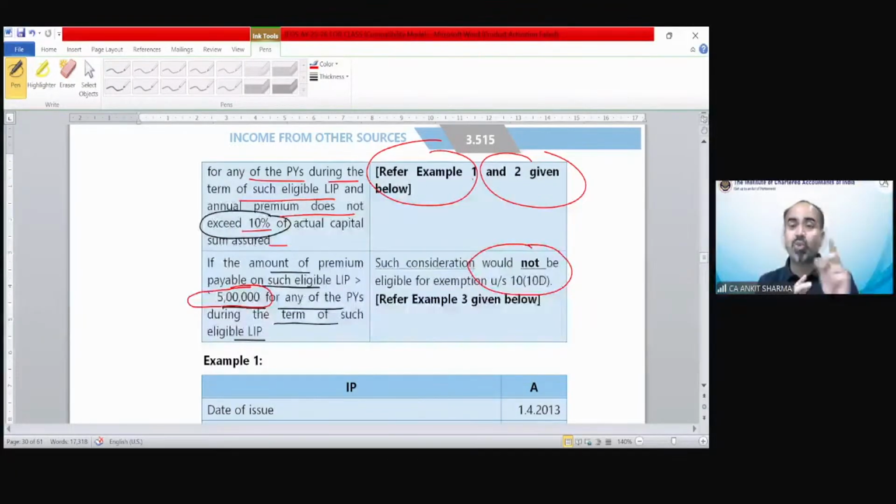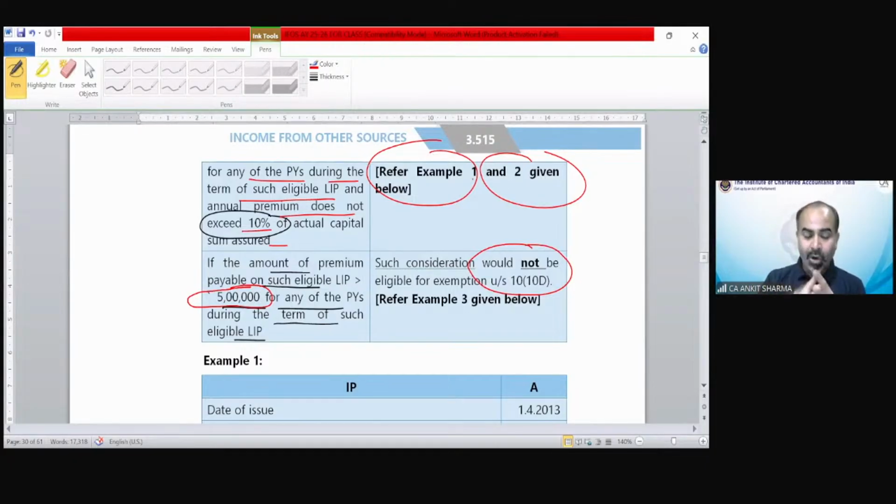We have already gone through this provision earlier. We are just seeing situation 1 and situation 2, and how we need to implement those provisions. The provisions are the same, whether you have multiple policies or a single policy. If it does not exceed 5 lakh, you can claim the exemption. If it exceeds 5 lakh, you cannot claim the exemption. But situation 1 and situation 2, you have to identify in the example first. So if you are going to solve a question, the first thing you need to check is whether it is a situation 1 case or situation 2. How will you differentiate situation 1 or 2?